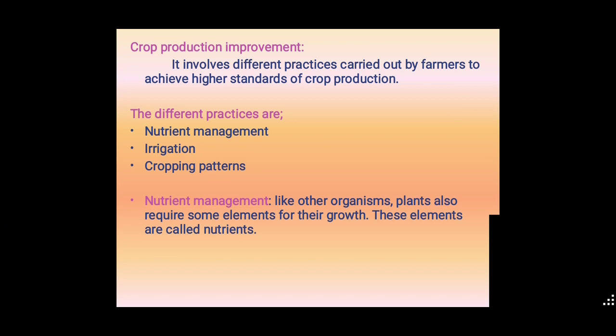In that, like other organisms, plants also require some elements. We have some requirements, yes or no? Food, water, carbon dioxide, oxygen. We need so many things for survival. Like that, plants also need some elements for their growth. These elements are called nutrients. Plants also need nutrients like us.